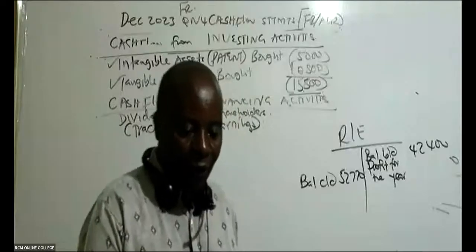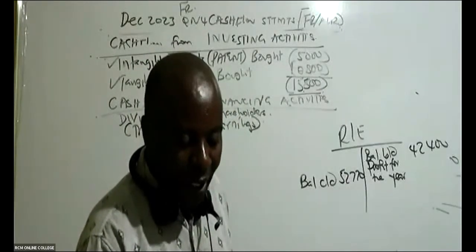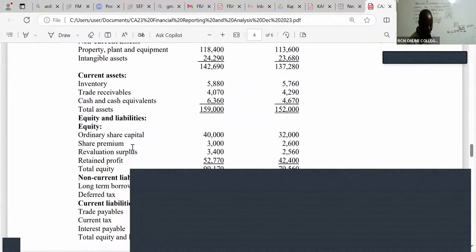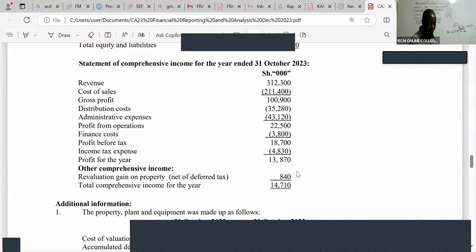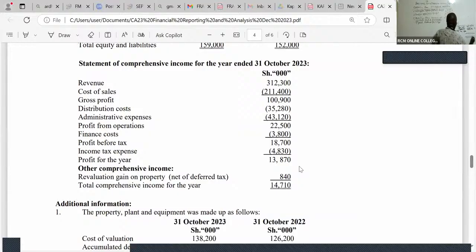So in this case here, profit for the year. Are you able to see the profit for the year? Go to your income statement and see the profit for the year. Leave the comprehensive part; it is profit for the year. The profit after tax is 13,870. And then you balance your accounts.